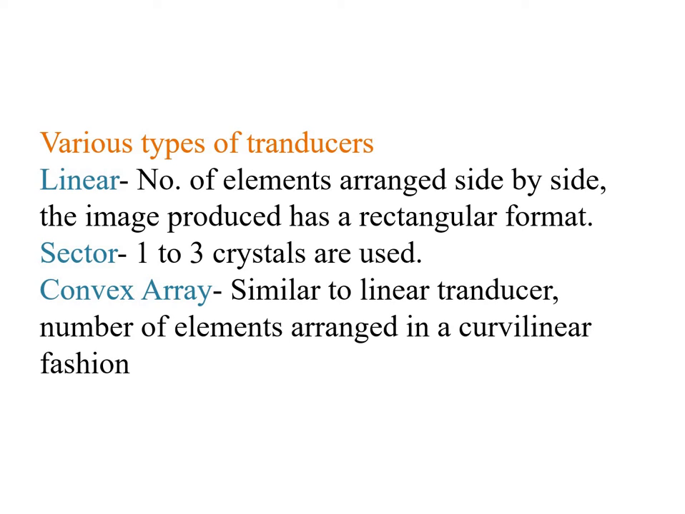The convex array helps to take the picture of a small portion of the body in a curvilinear fashion. Likewise in the linear transducer, elements are arranged side by side in a sliced manner, so that the produced ultrasound energy is in a curvilinear fashion, and the output on the screen can be viewed in a trapezoidal manner.